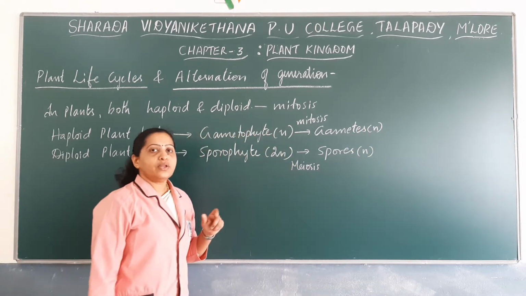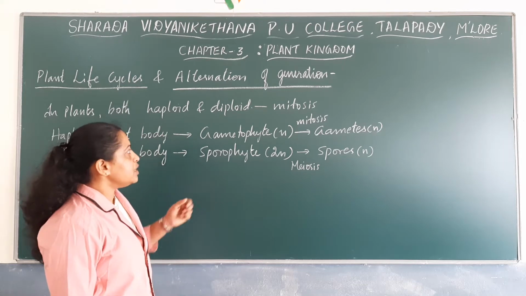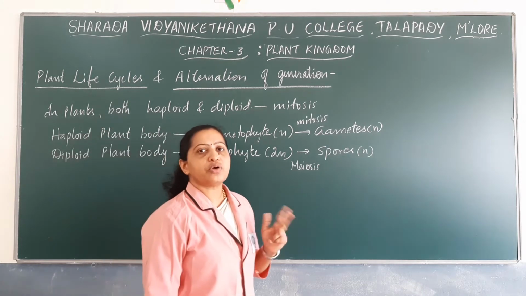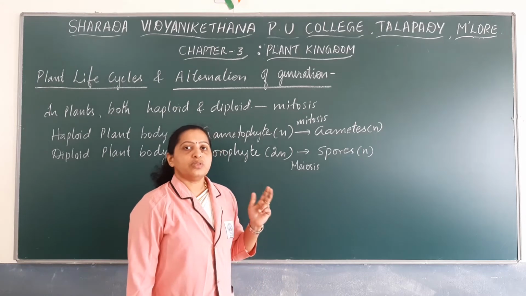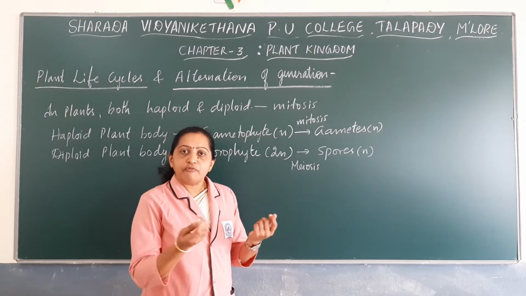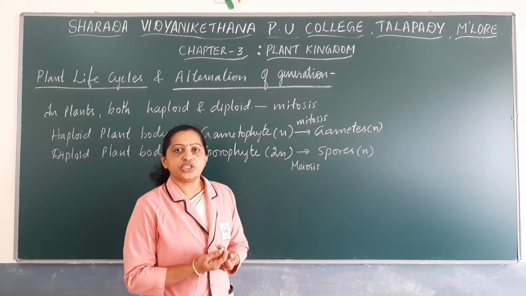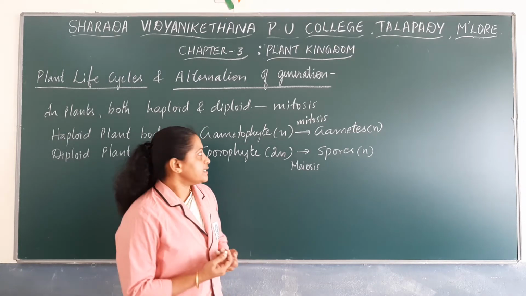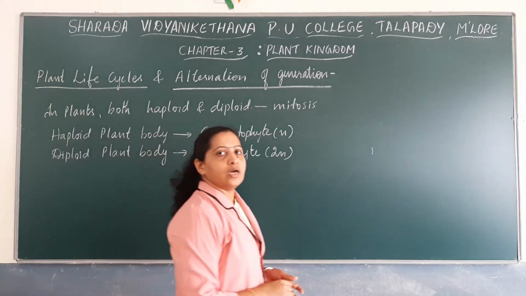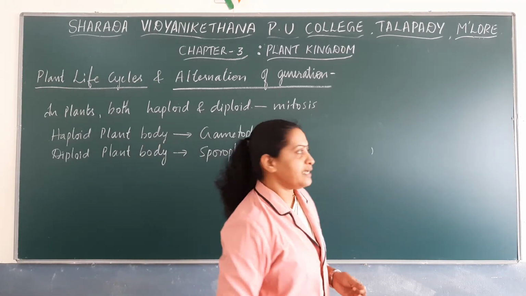During fertilization, you know that gametophytes produce two kinds of gametes, male gamete as well as female gamete. The male and female gametes fuse together during fertilization, a process known as syngamy, to form a diploid zygote. Now we will represent the life cycle.